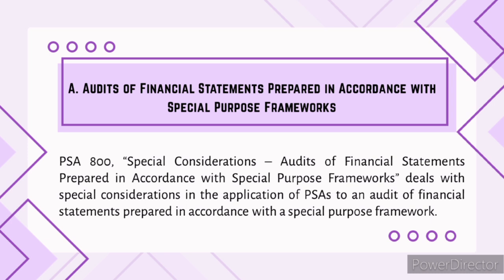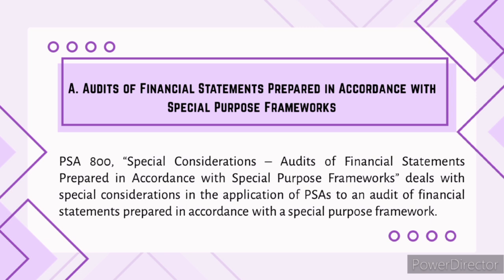purpose framework, PSA 800, Special Considerations in Audits of Financial Statements Prepared in Accordance with Special Purpose Frameworks. It deals with special considerations in the application of PSA to an audit of financial statements prepared in accordance with a special purpose framework. Special purpose frameworks are accounting frameworks designed to meet specific needs.